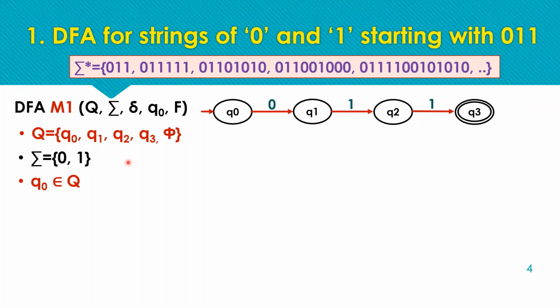So we have to define 4 into 2, that is 8. So the maximum transitions possible for the DFA are 8. If we have 10 states and 3 input symbols, then the maximum limit for the transitions will be 10 into 3, that is 30. Okay, coming back to the example.